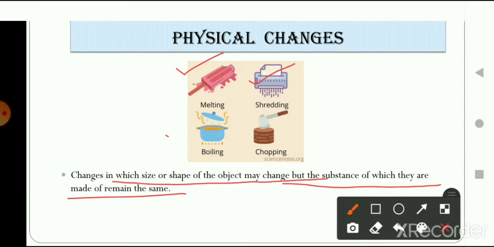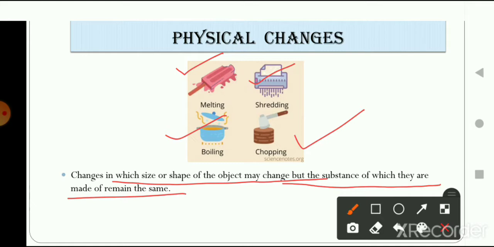Similarly, boiling of something, let's take the example of boiling of water. If we are boiling the water, maybe the quantity of water will change as it gets evaporated, but the water will still remain the same after boiling also, right? Similarly, chopping of wood means if we cut the wood into pieces, the shape and size of the wood will change, but the wood will still remain the wood, right?